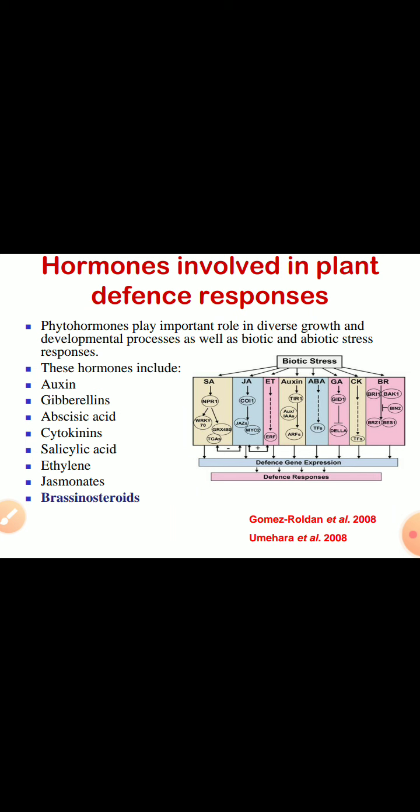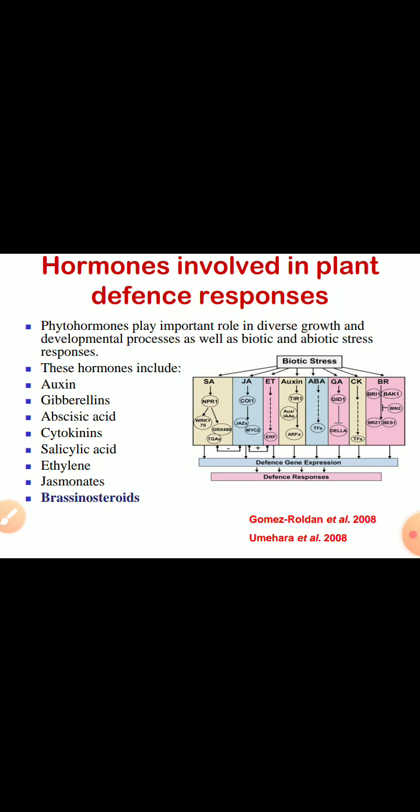So first we discuss what are phytohormones. Phytohormones are the organic substances which are produced by the plant in one part of the plant body and they are translocated to another part of the plant body where they influence specific physiological functions. They are usually effective in very low concentration, ranging from 10 raised to power minus 4 molar to 10 raised to power minus 12 molar.